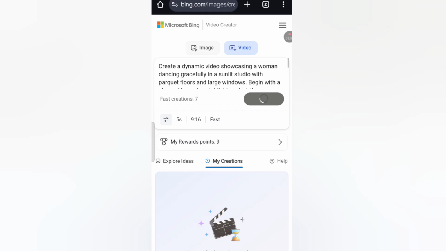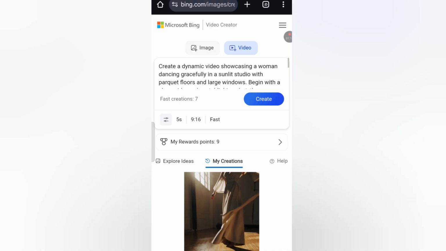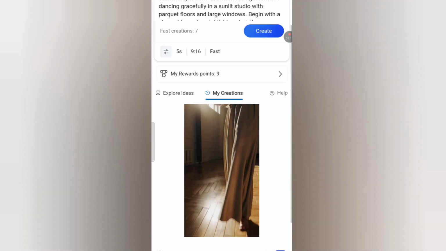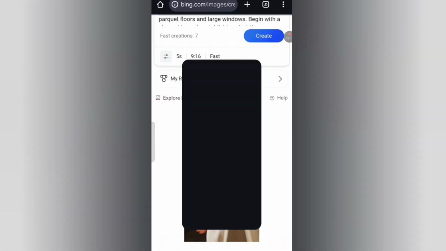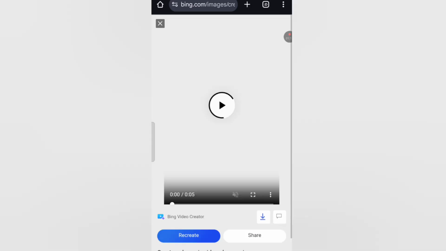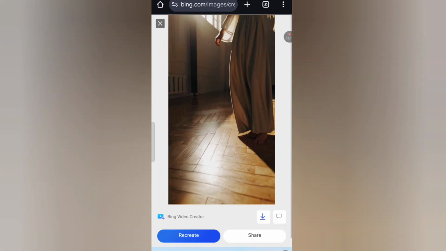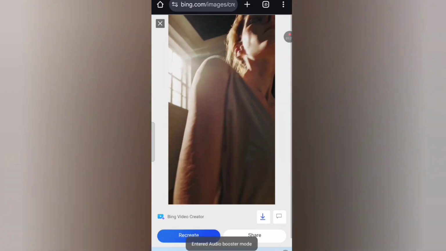If you want to create a folktale story with this, all you have to do is generate the pictures here. Though the pictures are not going to be consistent. Then you, okay, hold on, let's check our video. Okay, this is our video.